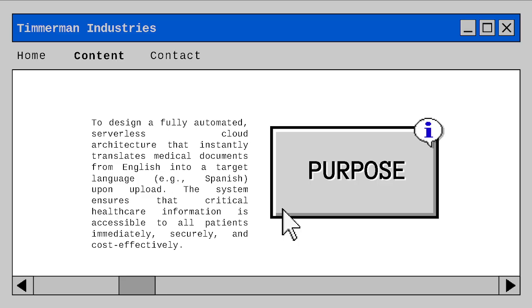So, what is the purpose of this project? The purpose of this project is to design a fully automated serverless cloud architecture that instantly translates medical documents from English into a target language, for example Spanish. The system ensures that critical healthcare information is accessible to all patients immediately, securely, and cost effectively.